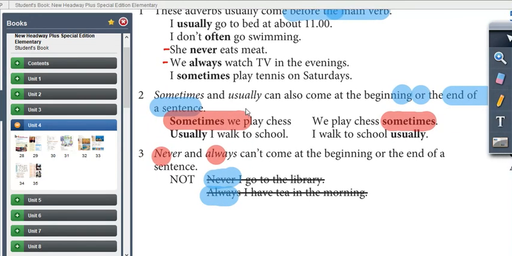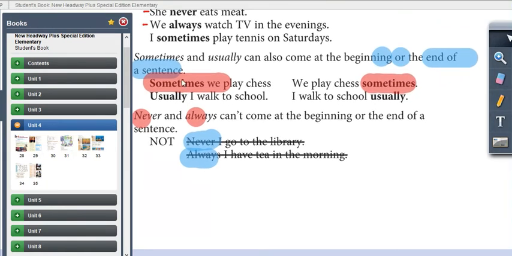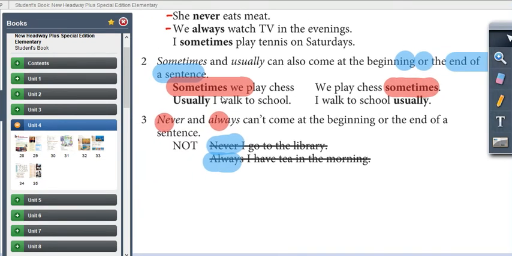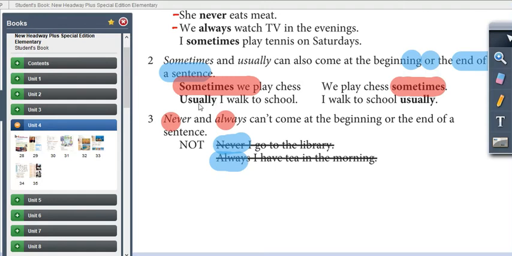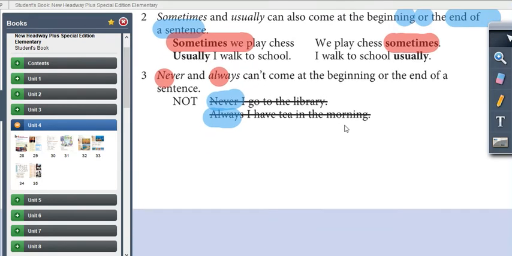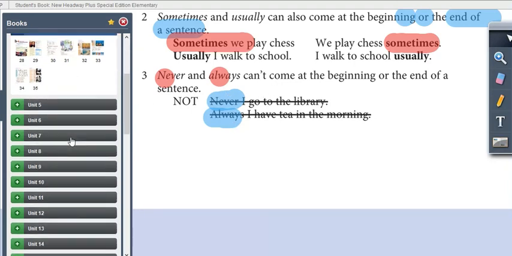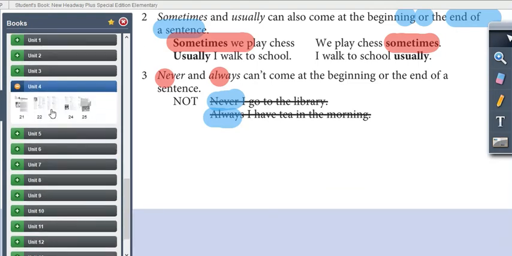We need to understand a little more from the book. You see this rule: sometimes and usually, these two words might come at the beginning of the sentence, like: Sometimes we play tennis. Or they might come at the end of the sentence, like we have this example: We play chess sometimes. The same is the rule for usually, it might come at the beginning or at the end. By the way, keep in mind that never and always, these two adverbs, never come at the beginning of the sentence. It's wrong.